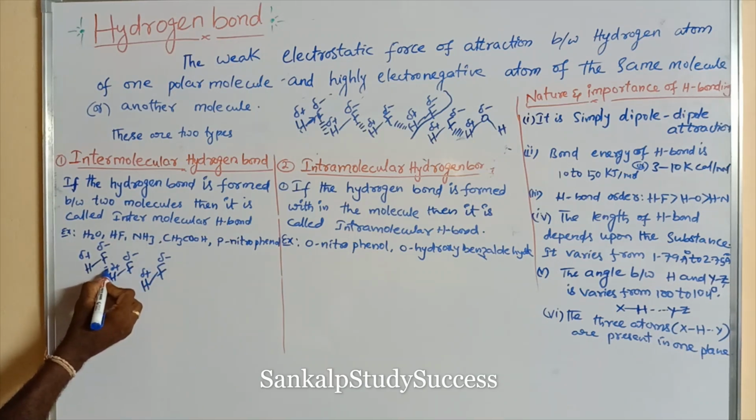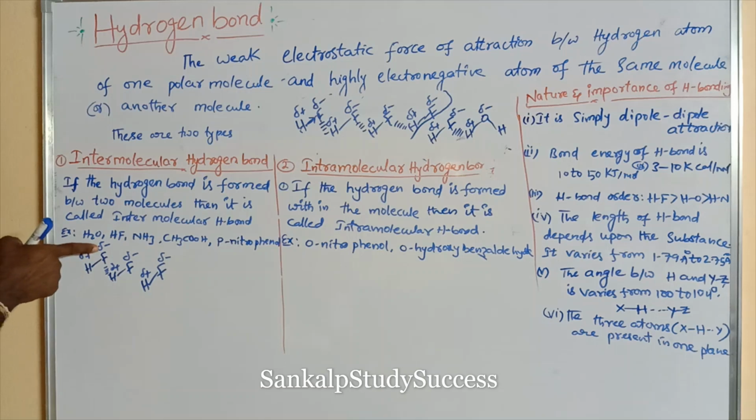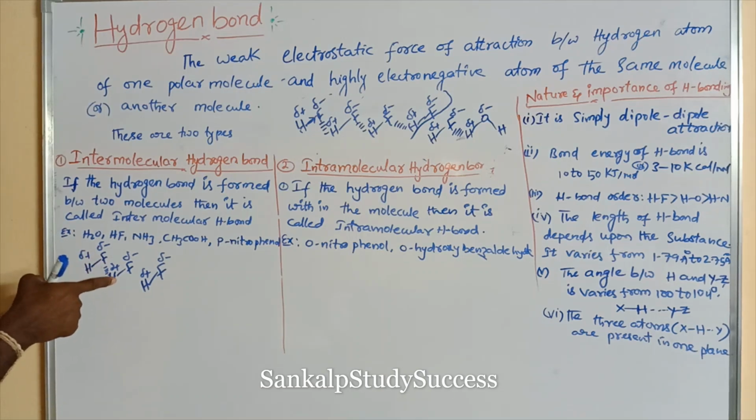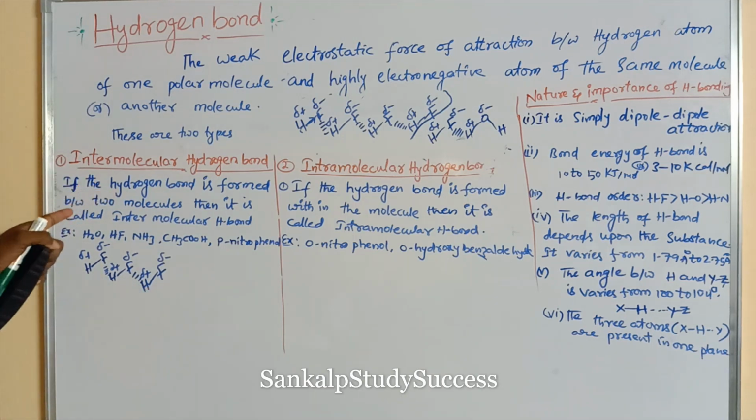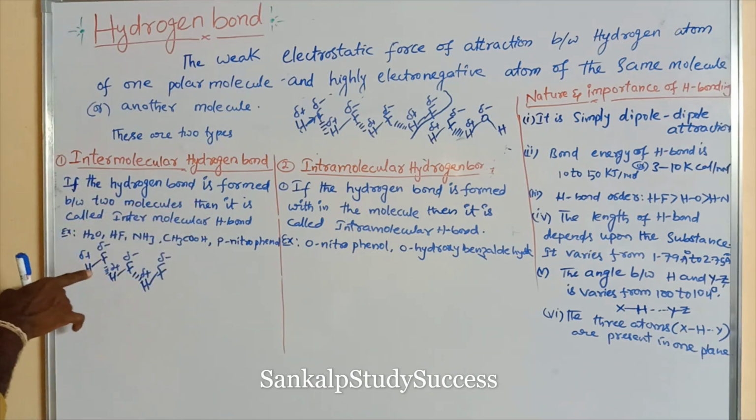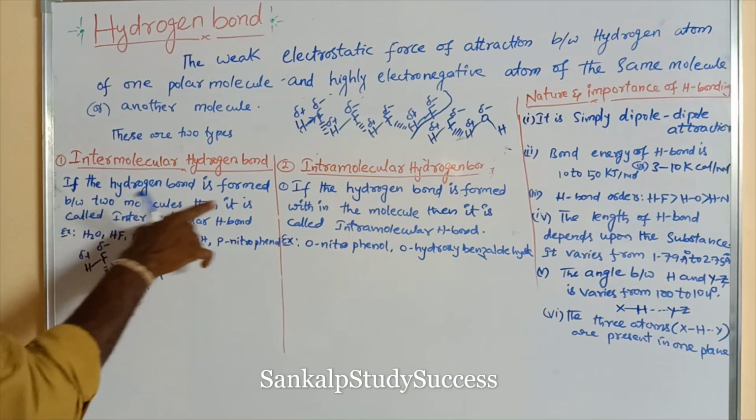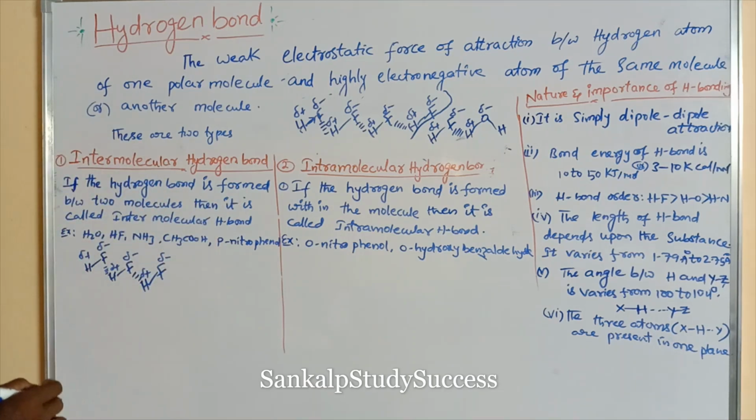Here this is dipole attraction between the hydrogen of one molecule and the highly electronegative atom of another molecule. Similarly this also, right? So if the hydrogen bond is formed between two molecules, then it is called intermolecular hydrogen bond.